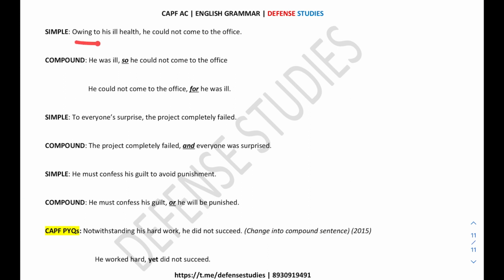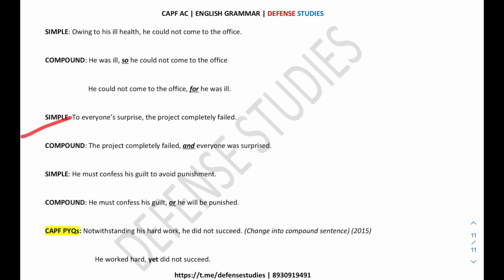Next is: owing to his ill health. Again, owing to his ill health is a prepositional phrase, and we need to convert this prepositional phrase into an independent idea. So we have converted it in this way: he was ill so he could not come to the office, and we have used the conjunction so here. Another way of conversion is: he could not come to the office for he was ill. For is also used for a reason.